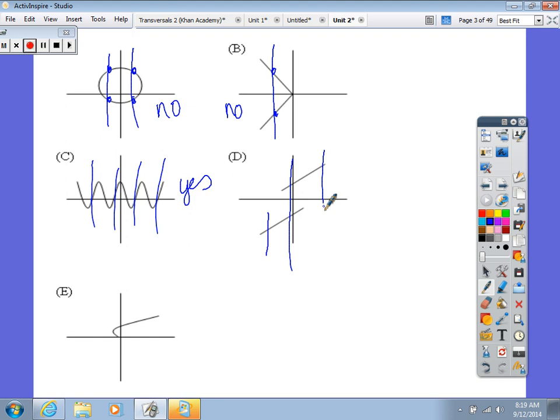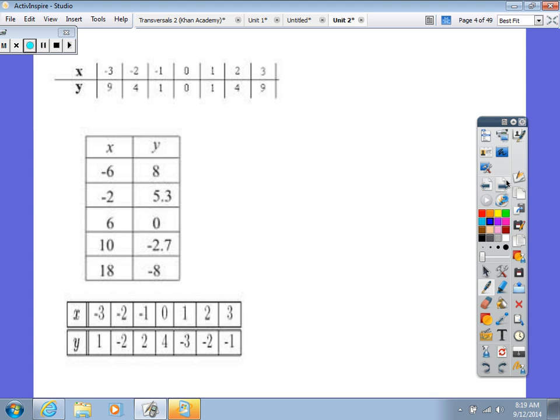No, because of what part? Yeah, the little bitty curvy. That's where it would not be a function. Very good. All right, that's our functions.